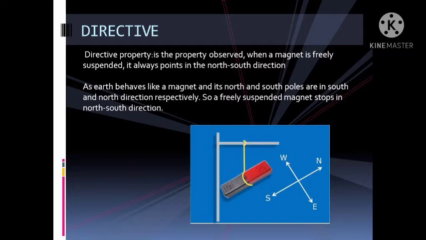I have told you that the magnet has two poles. The end which seeks towards the north of the earth is called the north pole, and the end of the magnet which points towards the south of the earth is called the south seeking pole or south pole of the magnet. So the directive property is what? When you freely suspend a magnet, you will notice that the magnet always points in the north-south direction. This is the directive property.